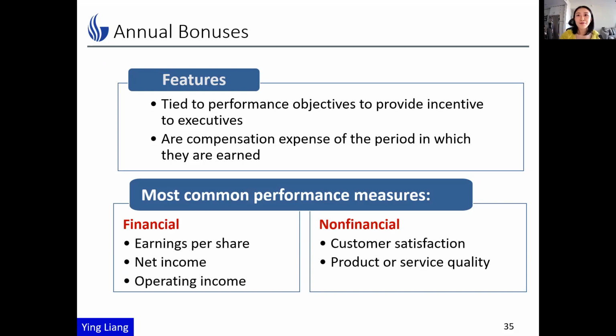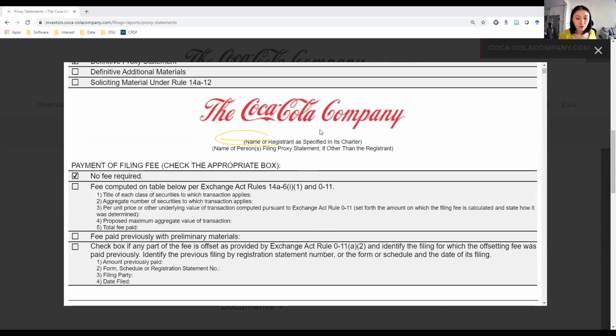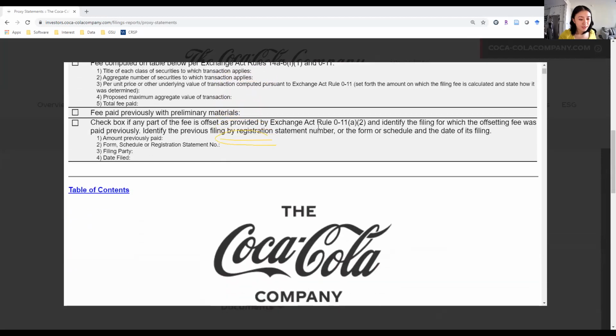Now, I want to provide a real case example of how Coca-Cola recorded their executive bonuses. This is the proxy statement for Coca-Cola Company. The proxy statement states the compensation plan for the employees.